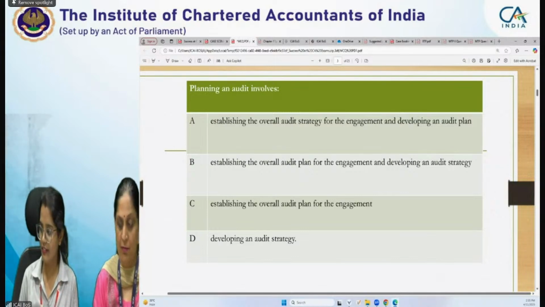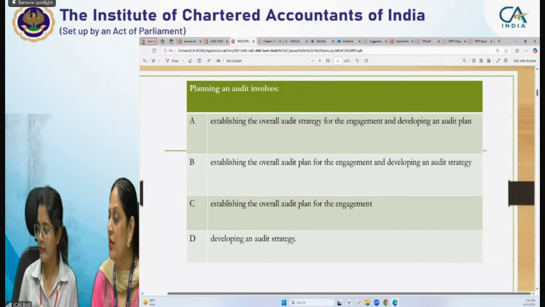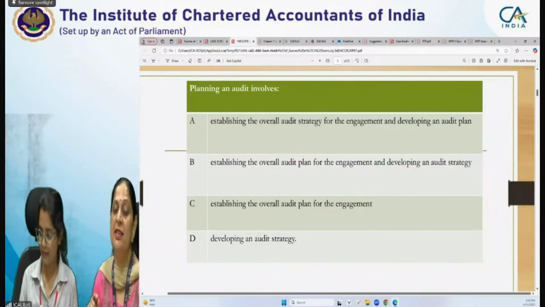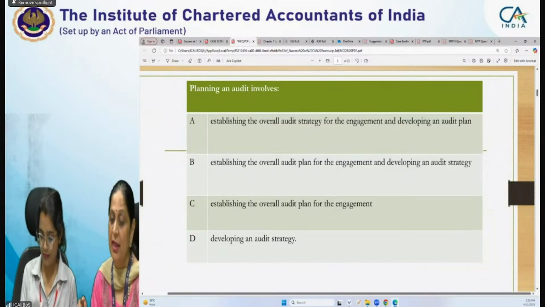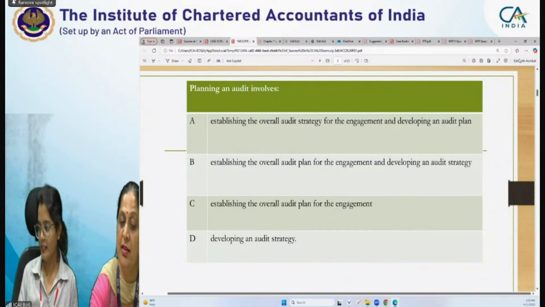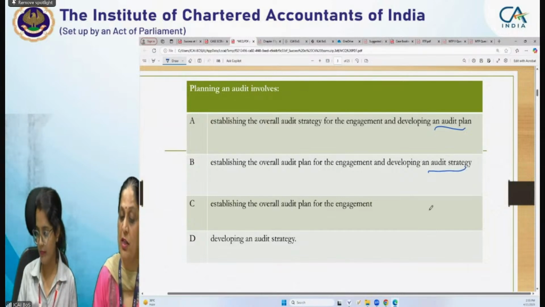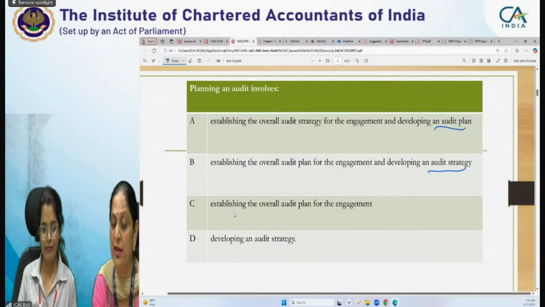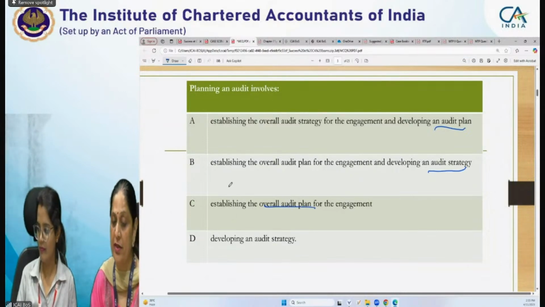Yes, Rajveer, correct. So I think Rajveer has prepared the whole thing once. Very good, Tayyab. Read the options again. What things will be involved in planning? Establishing the overall audit strategy for the engagement and developing an audit plan. In the second, it is given audit plan, right, Sanyam? In the second line, it is given as audit strategy. And in the third one, it is establishing the overall audit plan. Again, audit plan. And in the last, developing an audit strategy.